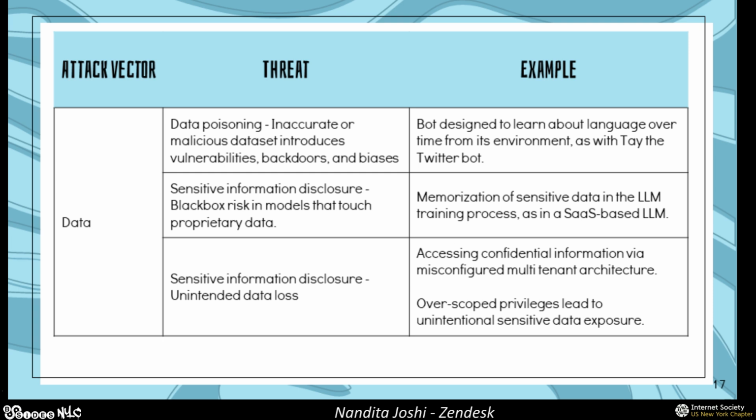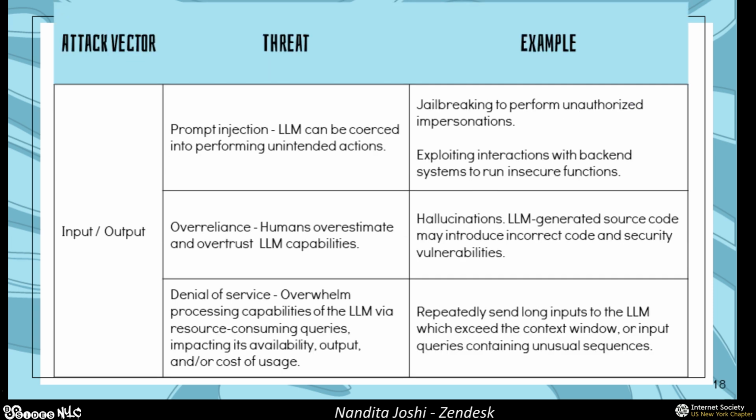But as a result of overscoped privileges, your GenAI implementation may have access to all the different channels across your Slack instance, including private channels that it shouldn't be accessing. That's another case of unintended data loss that occurs as a result of overscoped privileges in how your implementation is configured.